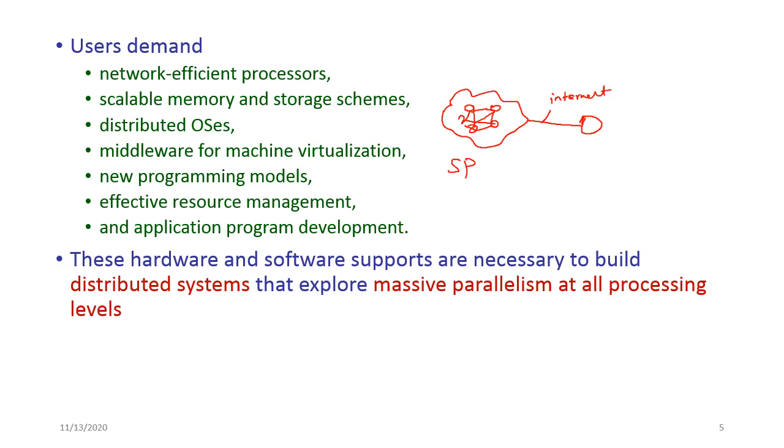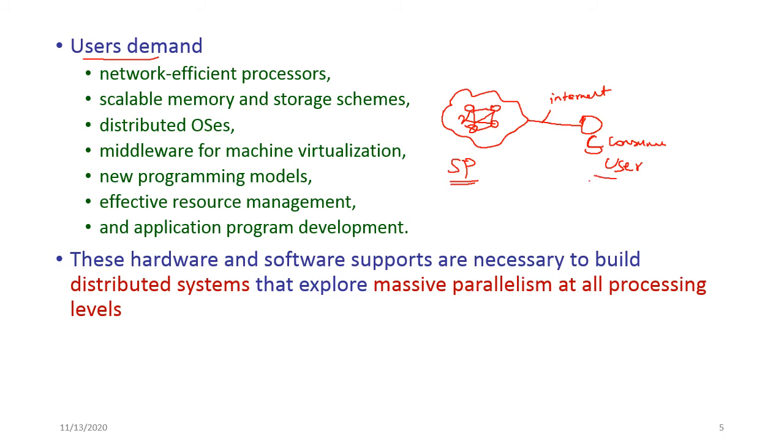All the services will be provided by the service provider to the service consumer. The consumer is otherwise called the user. And now the user demand.